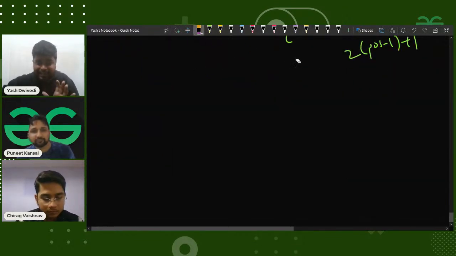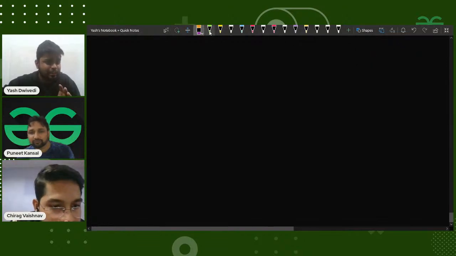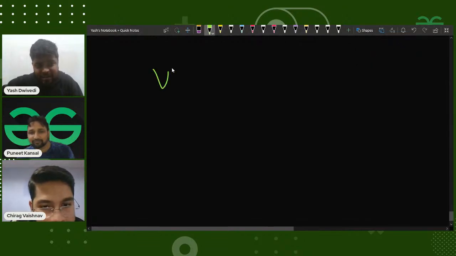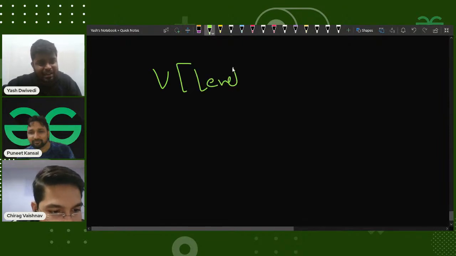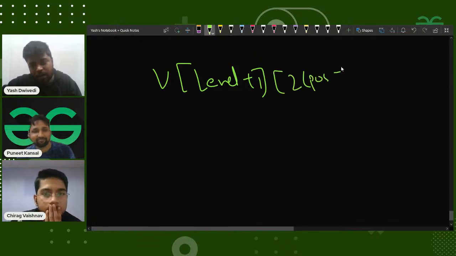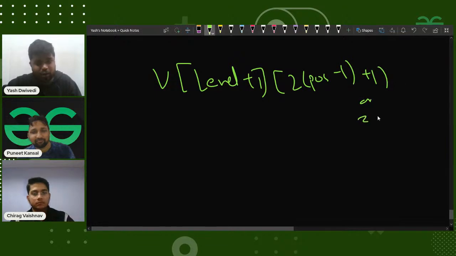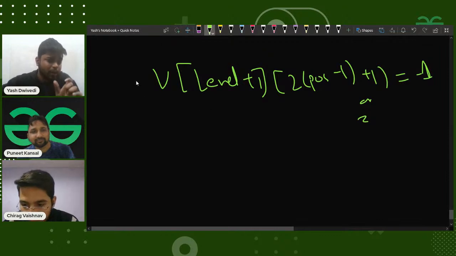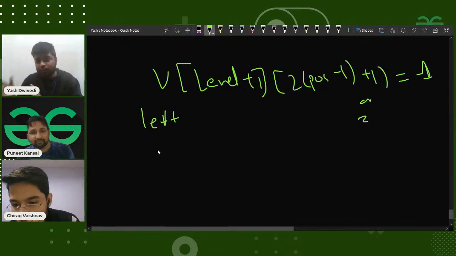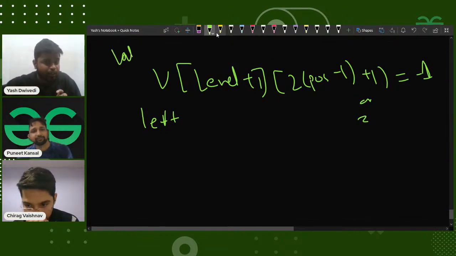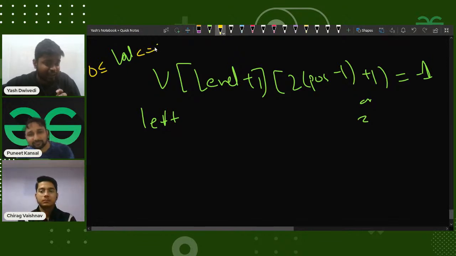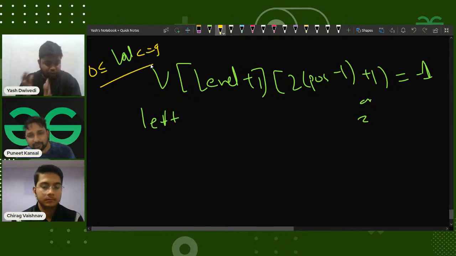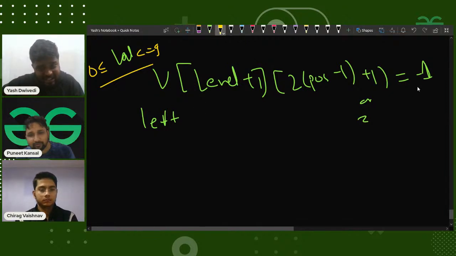So in this way, I can store all this in the adjacency vector, and then I'll be able to iterate through it. If there is a child such that the level plus 1 and the 2 times pause minus 1 plus 1 or 2 is equal to minus 1, I'll initialize the vector initially to minus 1. If for a particular parent its left child and right child are equal to -1, that would simply mean, as you mentioned, that the values a particular node will have will be in the range 0 to 9. Since it will be in the range 0 to 9, I can initialize it to -1.